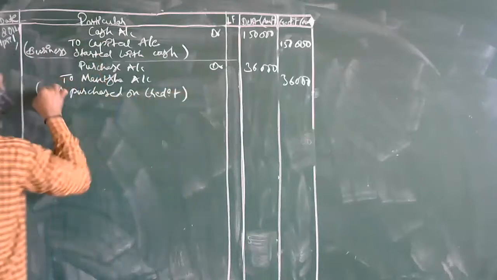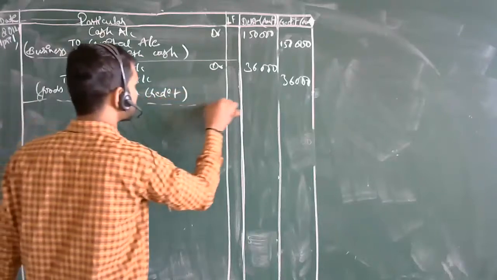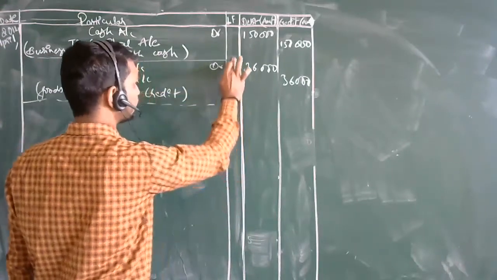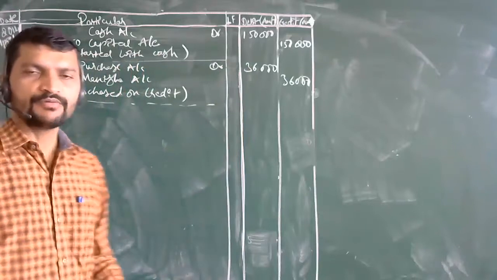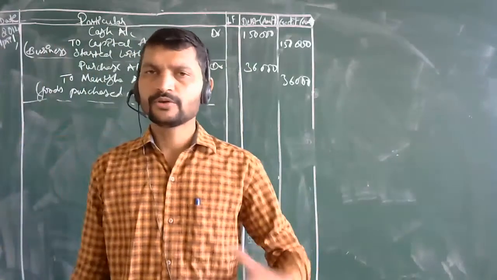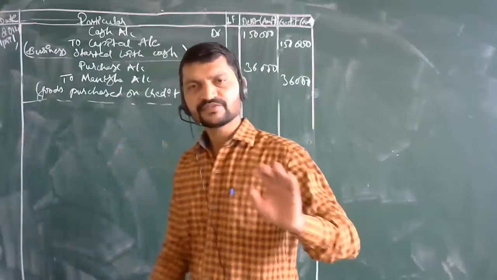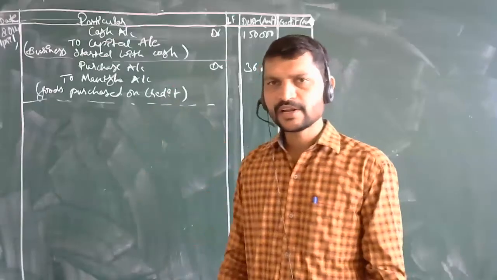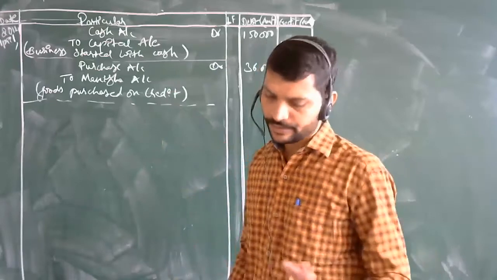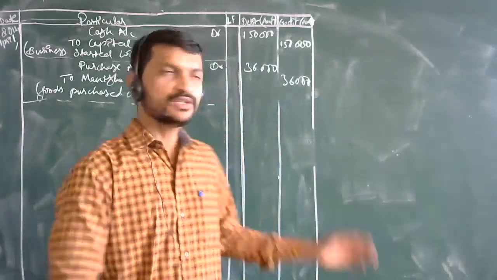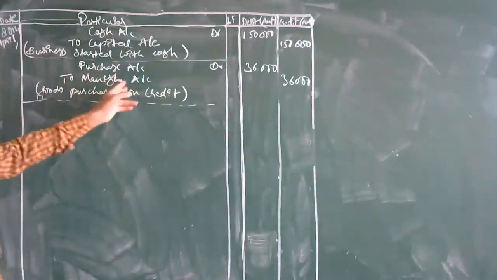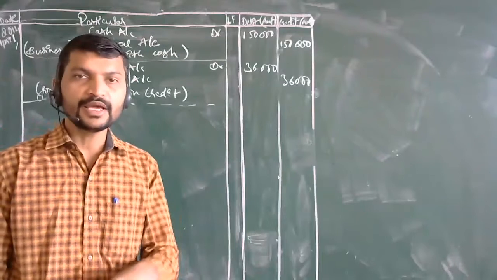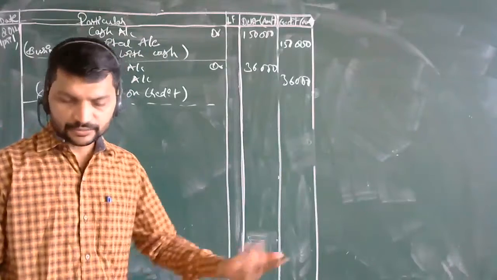The goods are being purchased on credit over here, so this will be taken here on credit. You are going to mention whether you have taken the cash transaction or the credit transaction. If the cash transaction is nowhere mentioned, it will obviously be on credit basis, so you are going to highlight it over here. Now, in future, these are the creditors for you. Manisha is a creditor for you, whom you are going to pay later. That is one point.